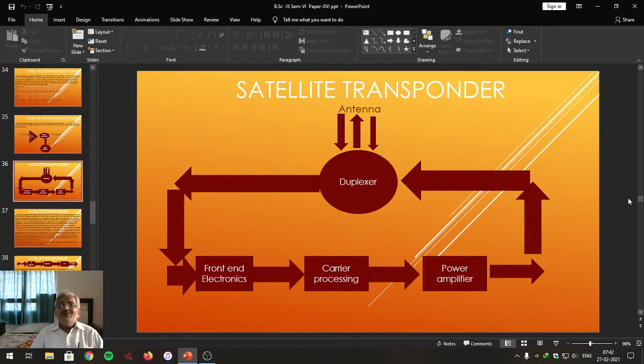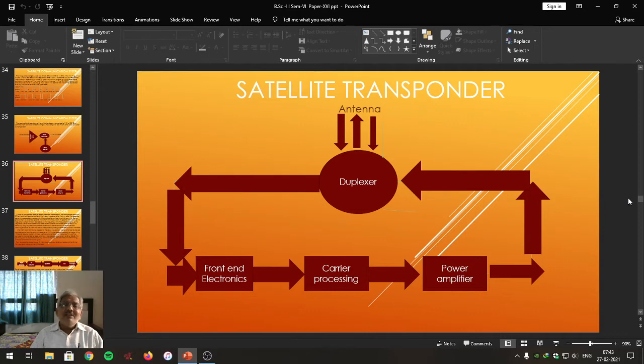It is used to perform the frequency translation or frequency conversion. As such, two separate different frequencies are necessary so as to communicate from the Earth's surface to the satellite and also from the satellite to the Earth.